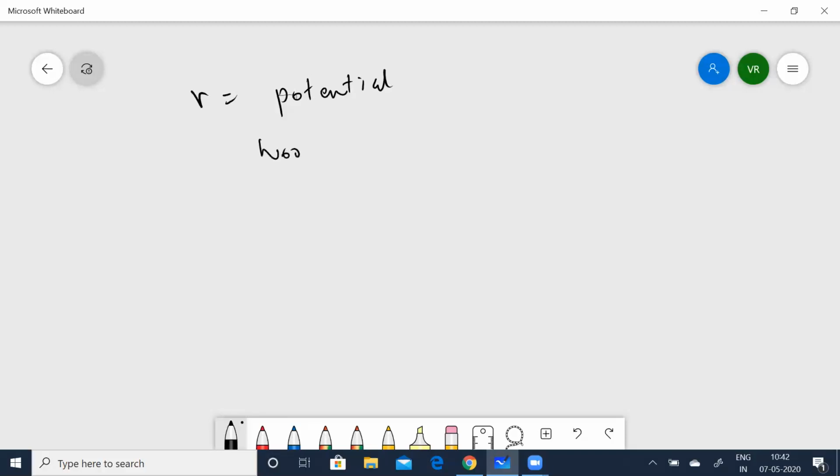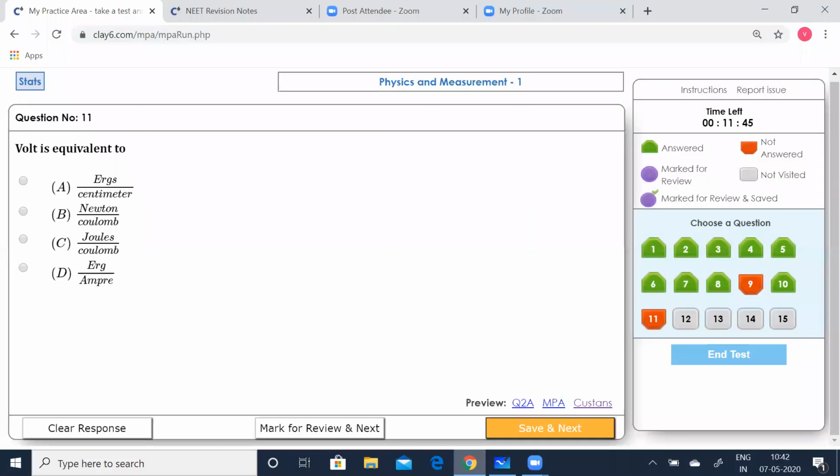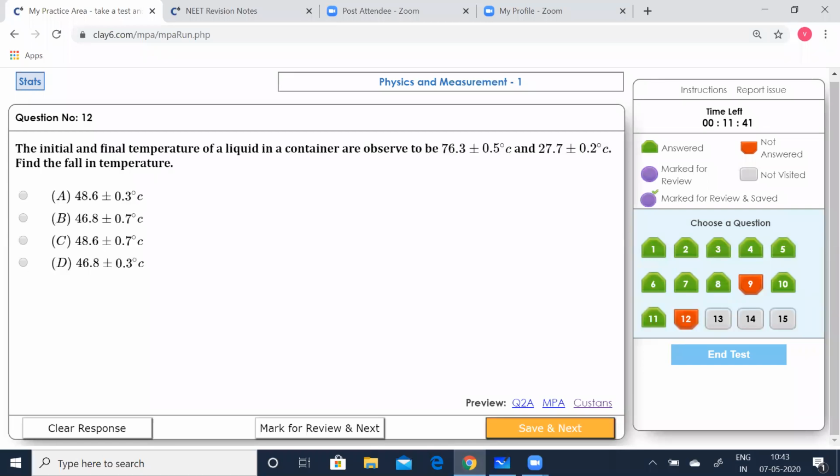Okay. Work done by charge, which is equal to J by C. Joules by C. C for charge, it is not going to be coulomb, so C. So V is equal to joules per coulombs. Let's see which option is correct. Joules per coulomb. So option C is correct. Let us mark. Okay. Now coming to the errors, which we are talking towards the end.